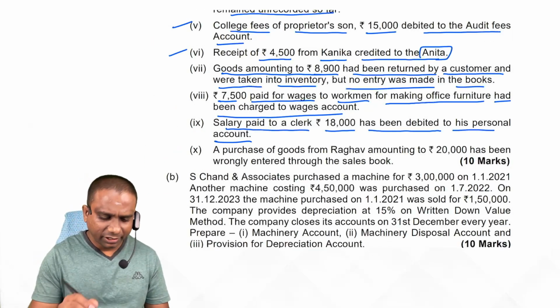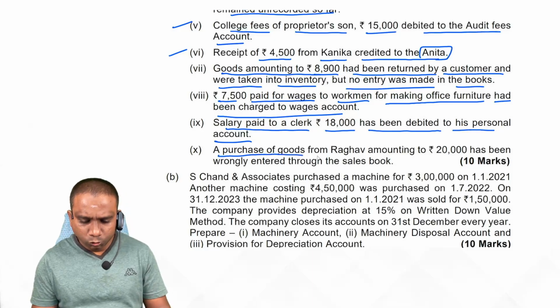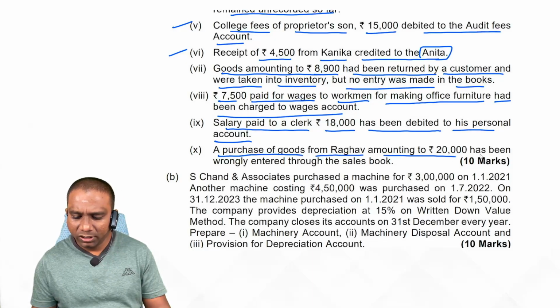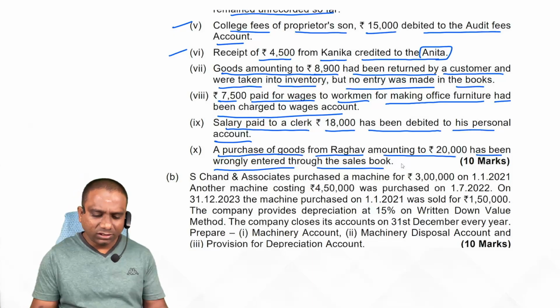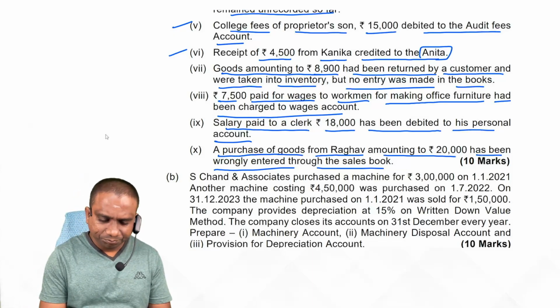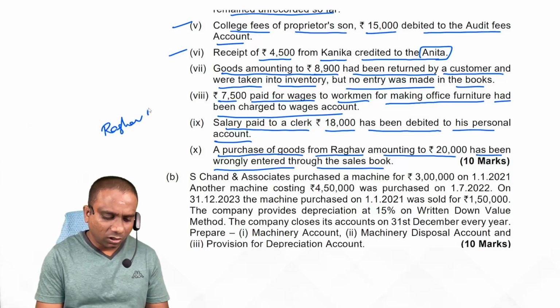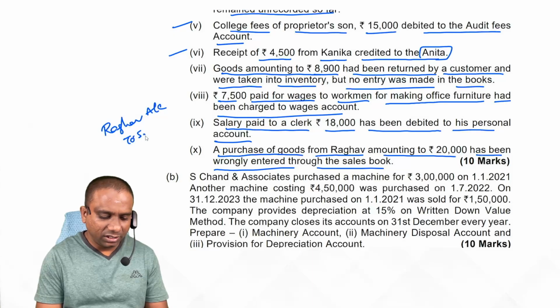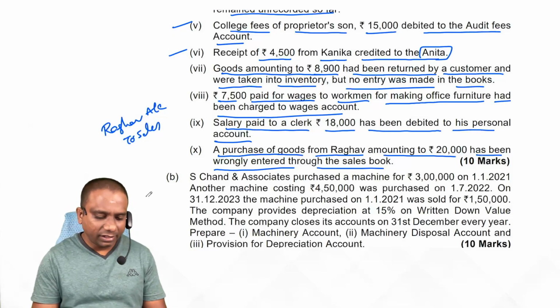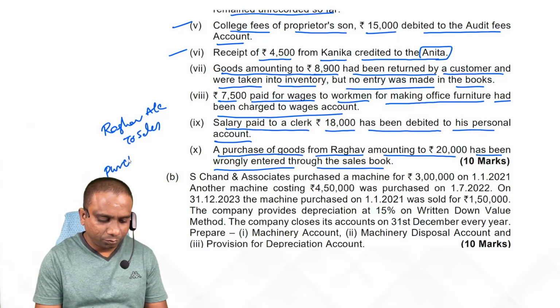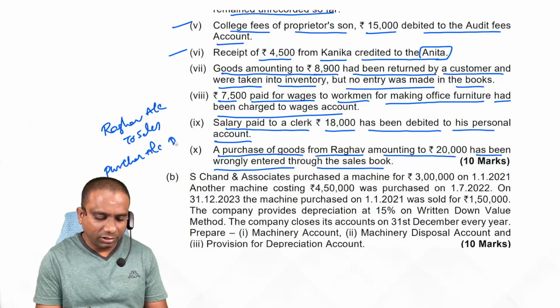Is it clear, students? Next one. A purchase of goods from Raghav amounting to 20,000 has been wrongly entered through the sales book. Means, what is the earlier entry recorded? Raghav account debit. So, we recorded in the sales book means Raghav account debit to sales account. Actually, what is the correct entry? Purchase account debit to Raghav account.